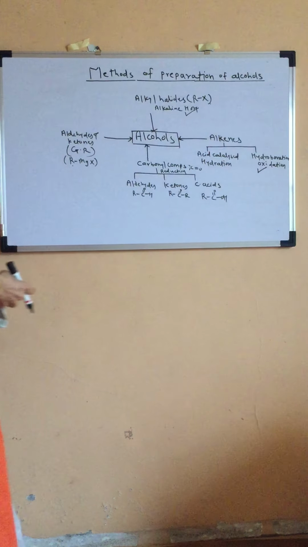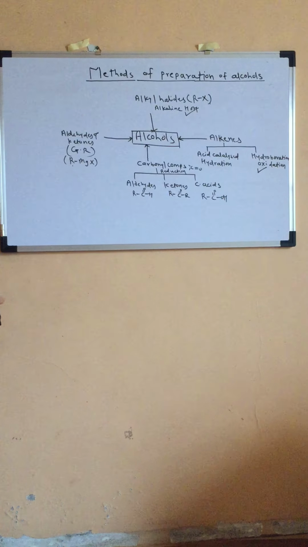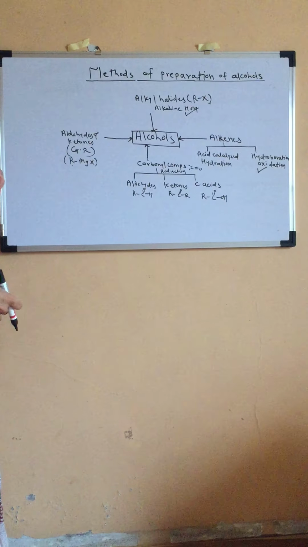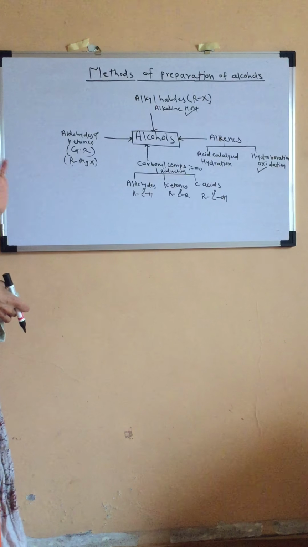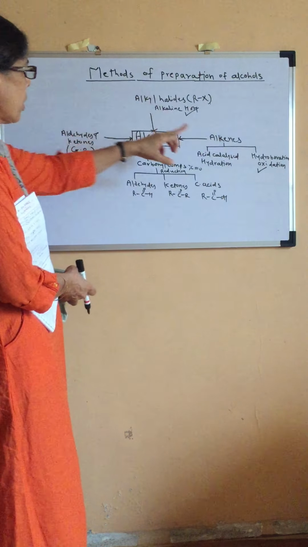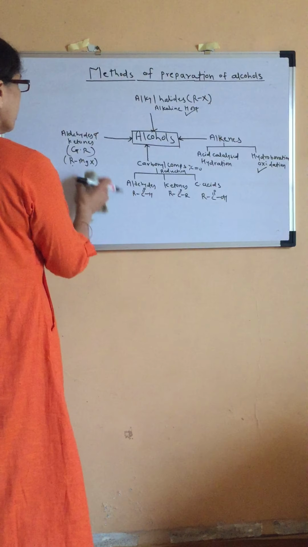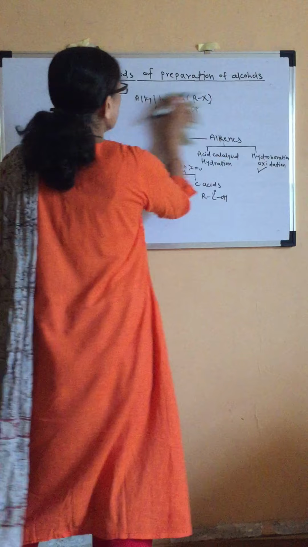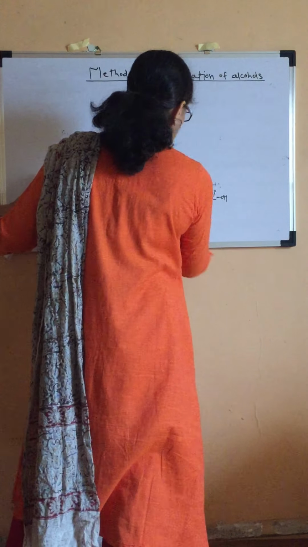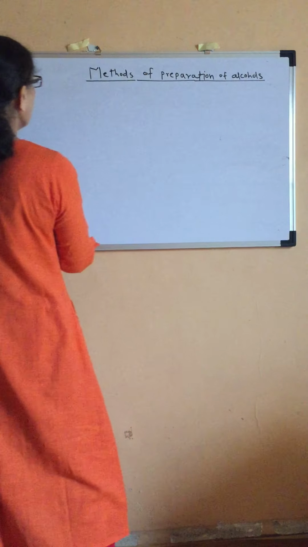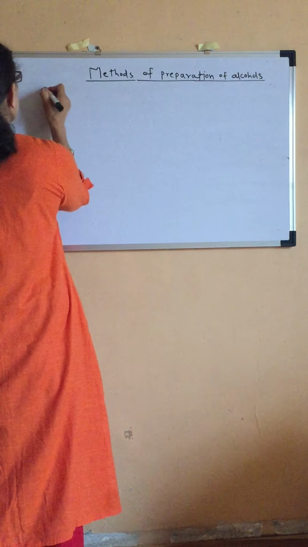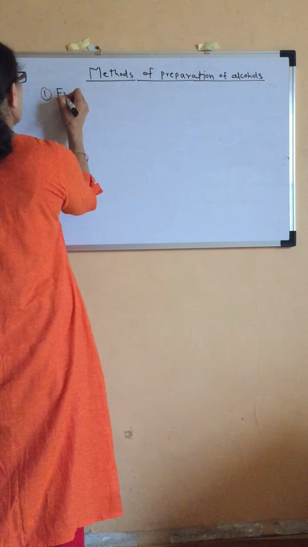So see just which are the methods again. From four different organic compounds we are able to get alcohols. Okay, alkyl halides, alkenes, carbonyl compounds and again carbonyl compounds. So we will start with the first method from alkyl halides. What is the first method?